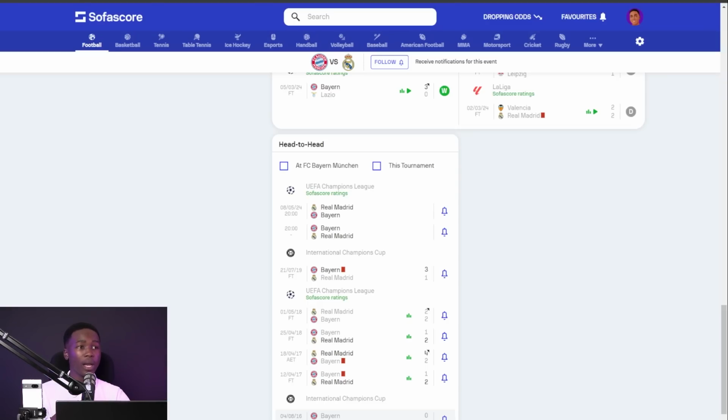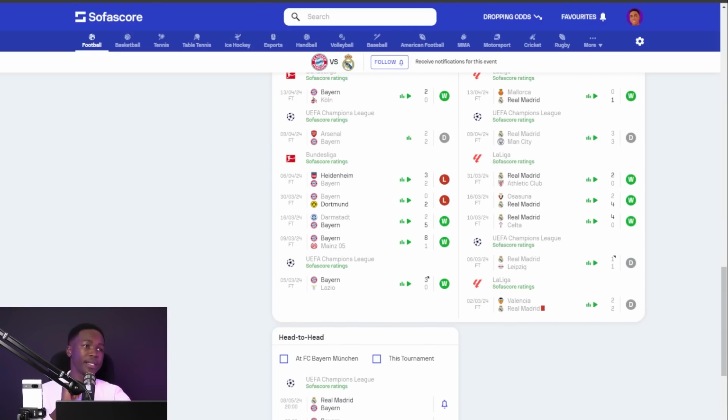If we narrow it down to the last 3 games, we realize the last time these 2 teams played was in 2019, and Bayern Munich were able to beat Real Madrid 3-1. That was in the International Champions Cup. That was not Champions League, okay? And the Champions League, the last time they played each other was in 2018, in which in the first leg we had 2-1, okay? A 2-1 win in favor of Real Madrid. Second leg, we had a 2-2 draw. So that is what we know about this game.